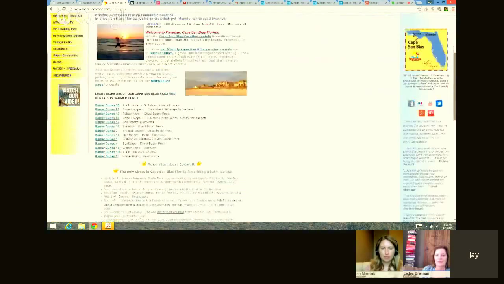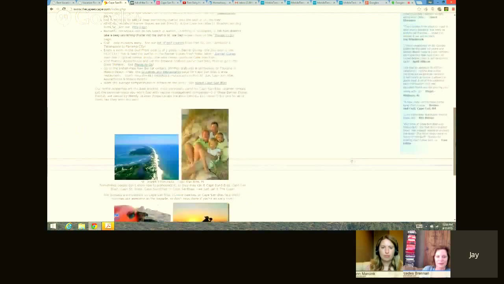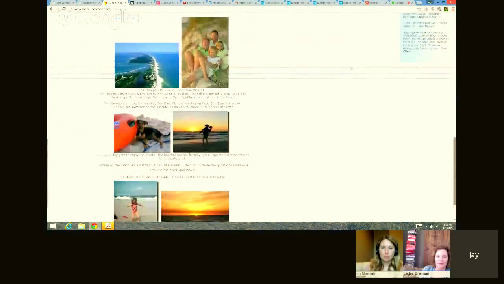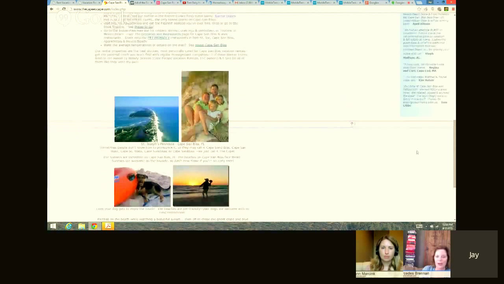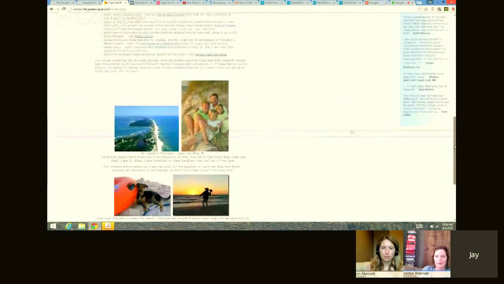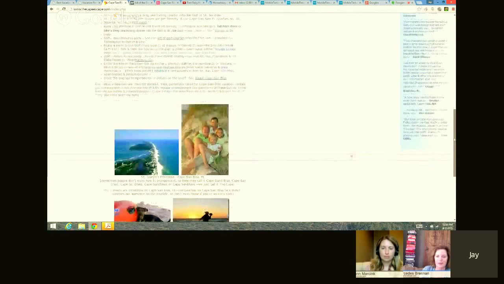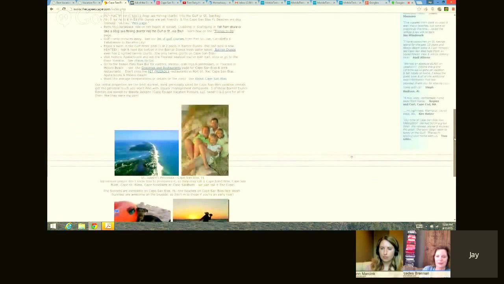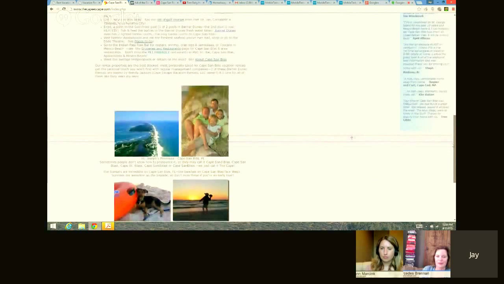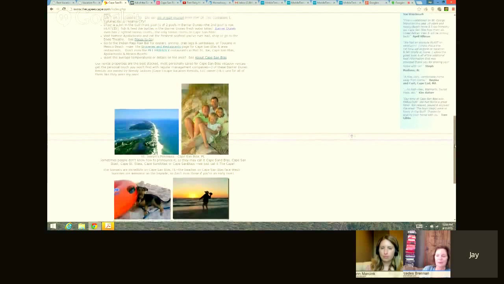Now the photos are just scattered too. There's no organization to these photos. You don't know where to click. My eyes don't know where to go, and so it can cause fatigue. And I can just click away. I can find another website that's going to be a lot easier to read and browse through, and I'd rather do that than try to sort through this. It's a mess.